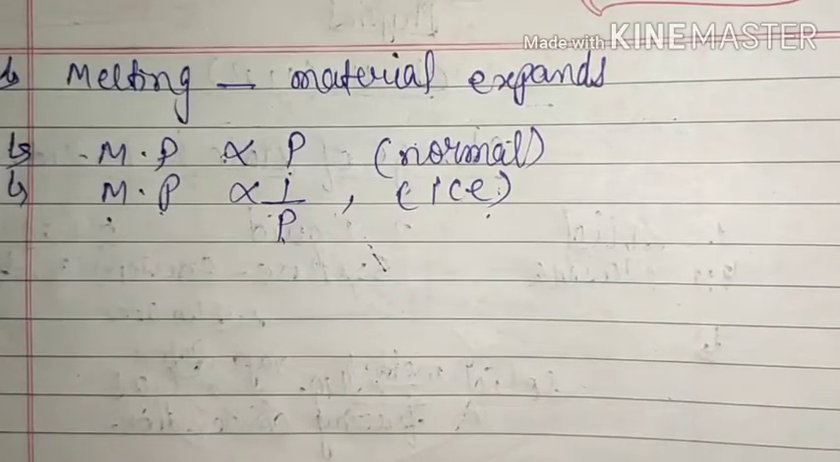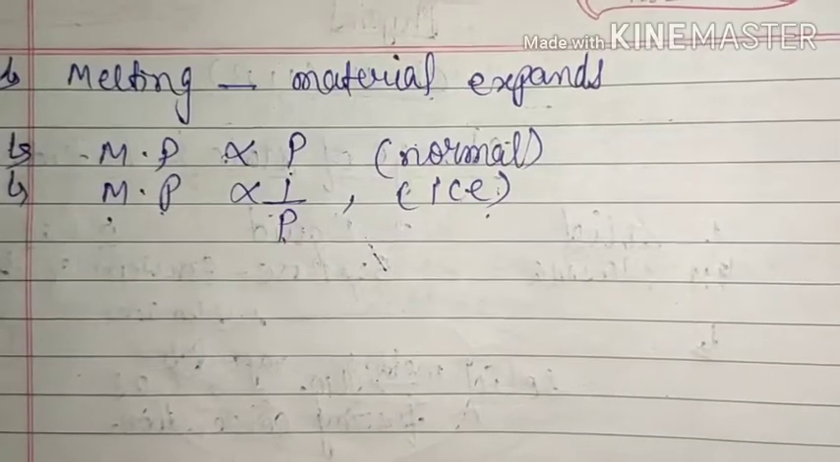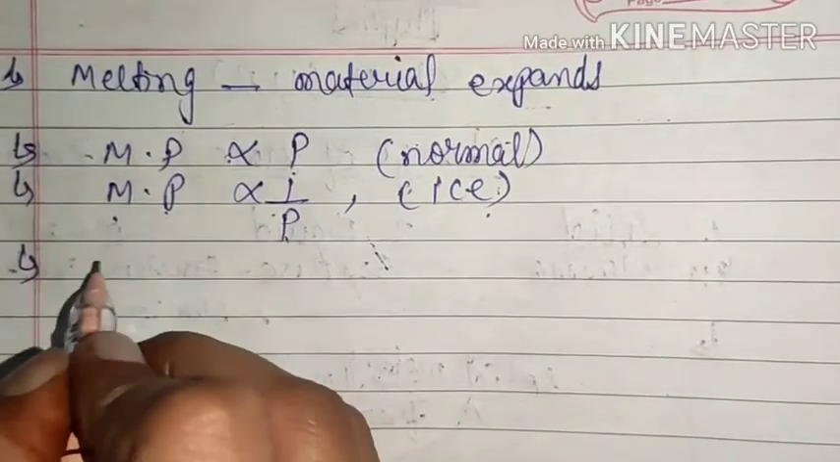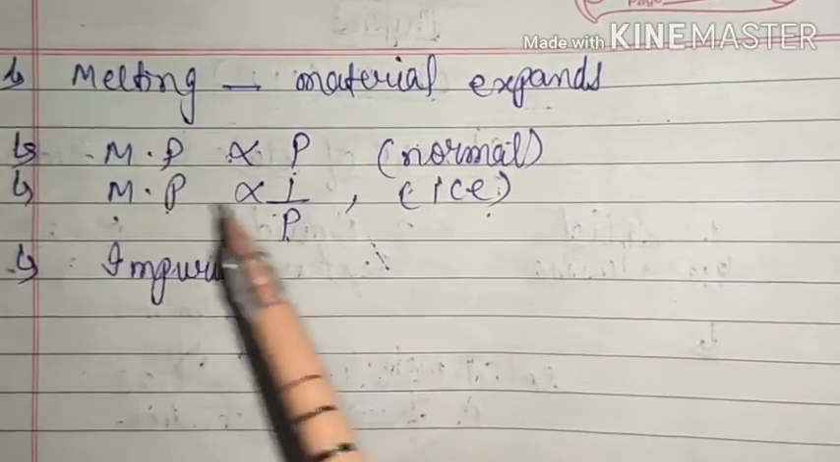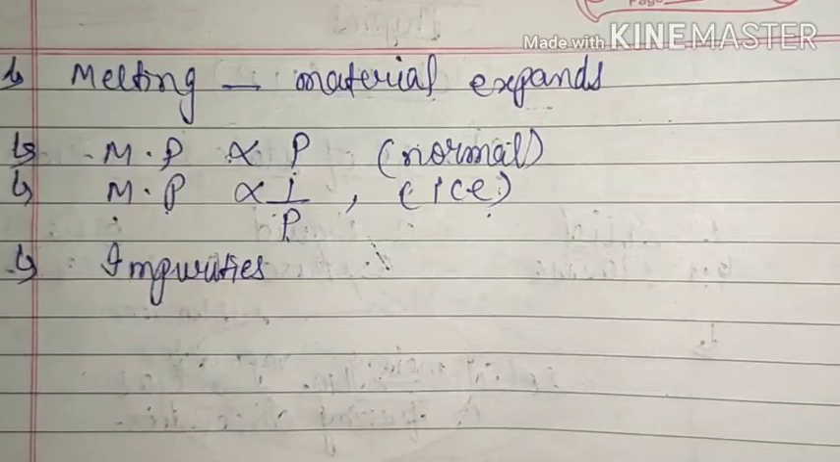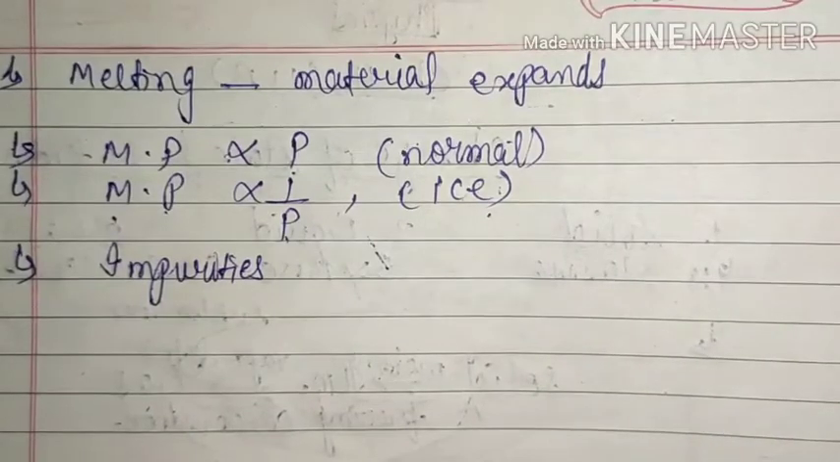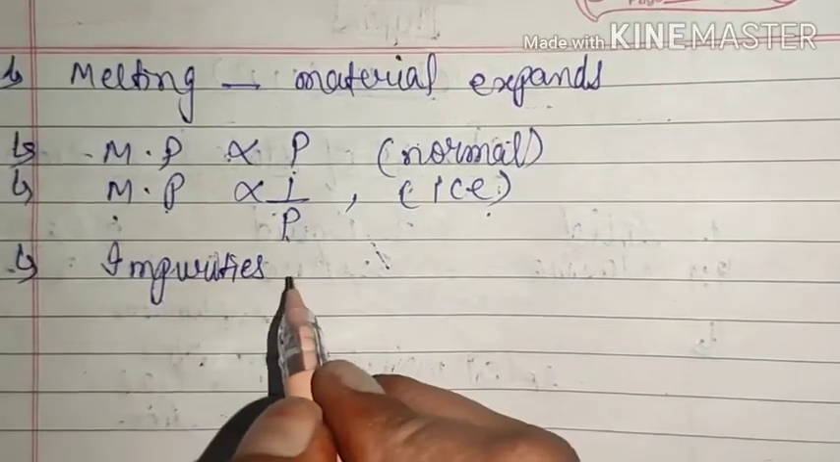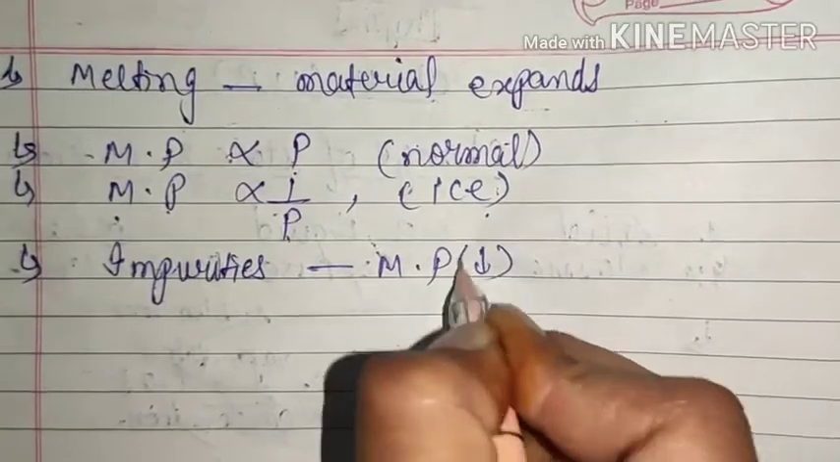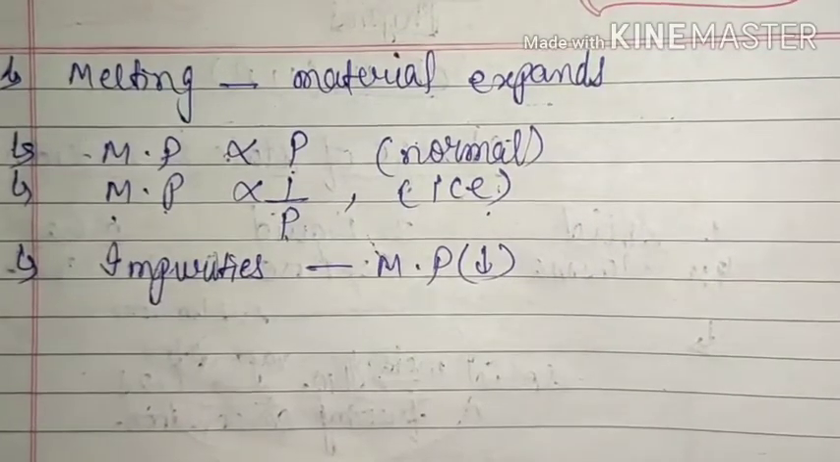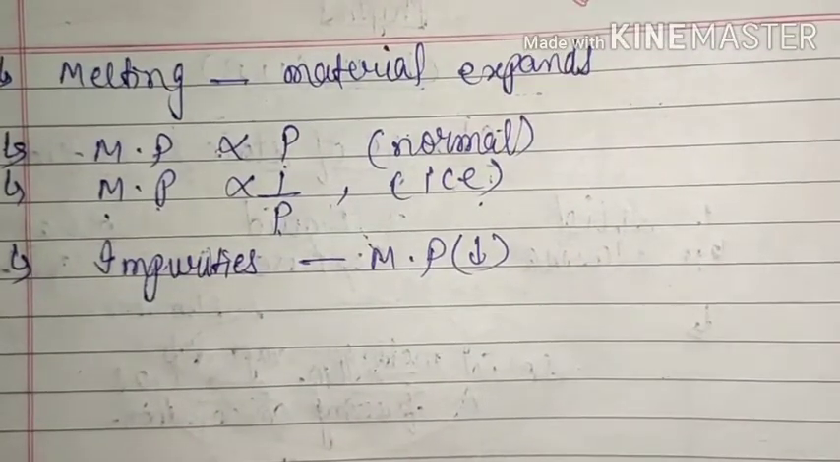Okay, then the next thing is effect of impurities. If we add impurities to our object, and we are here talking only about solids and liquids, either we will show the melting or we will show the freezing. So right now we are talking about melting. If we add impurities to the material or the substance, then its melting point decreases. When we add some impurities to a pure substance, the melting point will decrease.